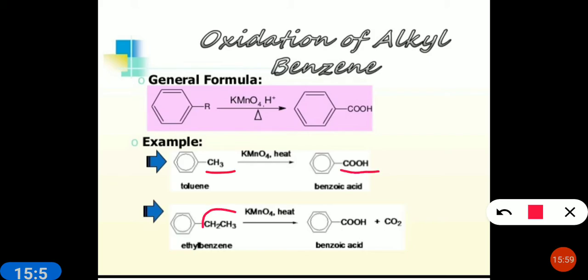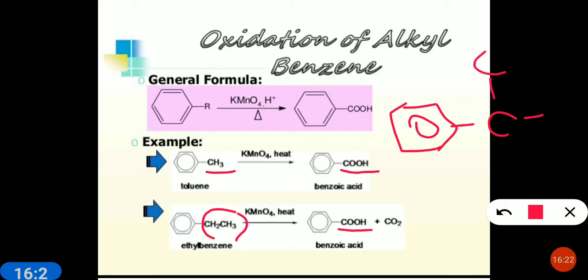Here, in ethylbenzene, 2 carbons are attached, and it is still converted to benzoic acid. It means whatever the number of carbons, it will finally be converted to benzoic acid. For example, if your compound is C, C and C, this is a 2 degree carbon. On oxidation, it also gives benzoic acid.